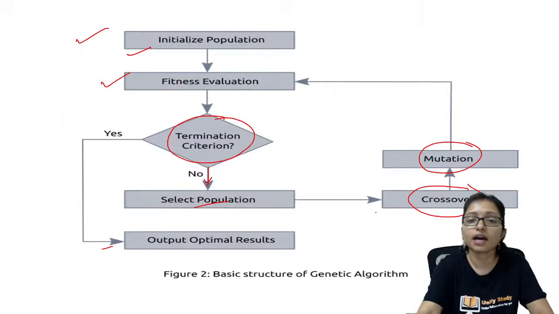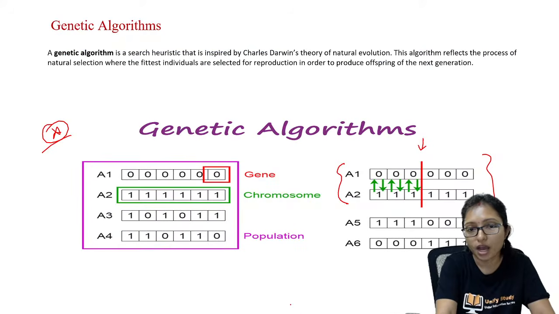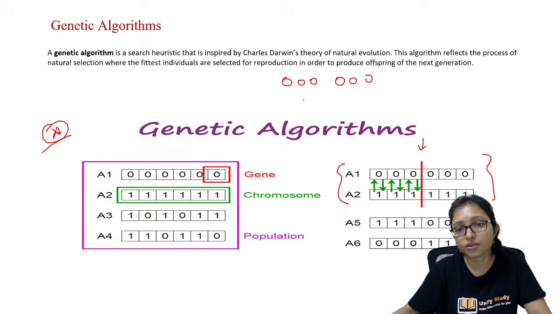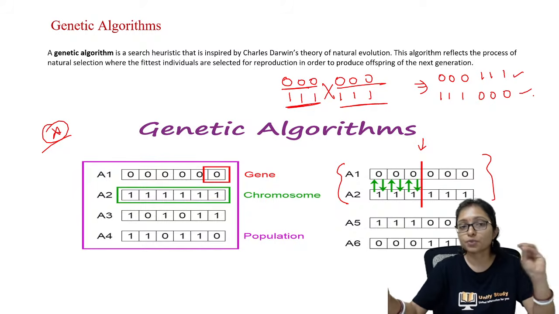A question can come from here: how to do the crossover. See, here the value was 0, 0, 0 and 0, 0, 0. The next value was 1, 1, 1 and 1, 1, 1. Here is the crossover point. 0, 0, 0 with 1, 1, 1, and this 0, 0, 0 with 1, 1, 1. That's why the new offspring are coming like 0, 0, 0, 1, 1, 1 and 1, 1, 1, 0, 0, 0. That is your new offspring.